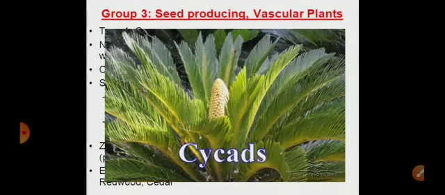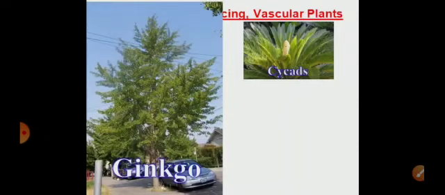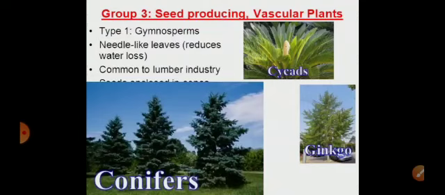Cycas have different plants which produce the male and the female cone. They also occur in symbiotic association with the cyanobacteria. The other examples of gymnosperms include ginkgo. Many other examples are like pinus, Gnetum, ephedra. These are a few examples.